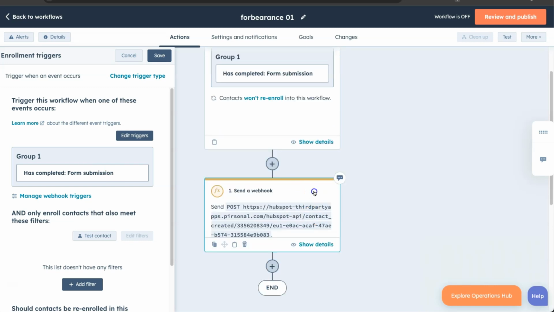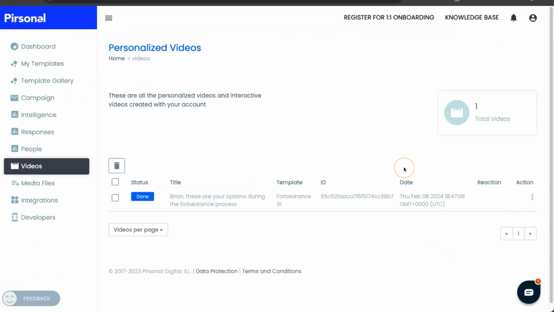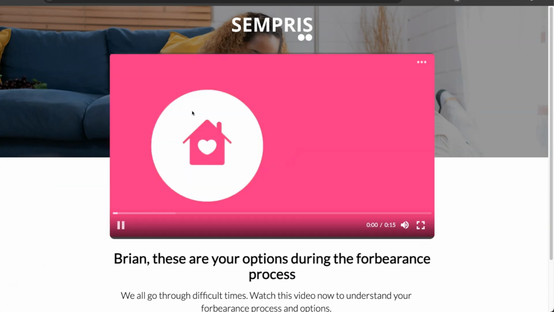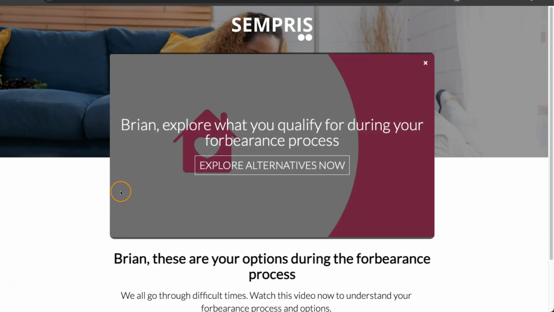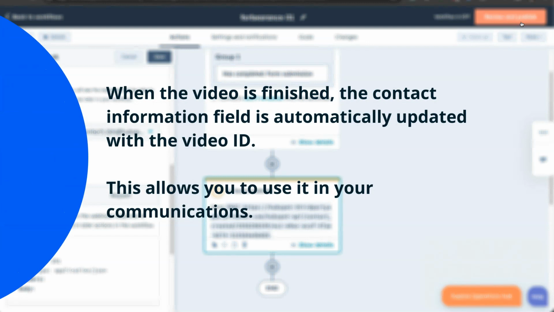Let's test this with a contact. Since Personal is a scalable platform, it takes seconds for a video to be ready. And here you have it, a video automatically created for Brian with a personalized landing page and a personalized interaction so that you increase engagement and prompt contacts to take action automatically. If you're happy with the test, simply go ahead and turn your automation on. If you need help with this setup, let us know. We are here to help you.